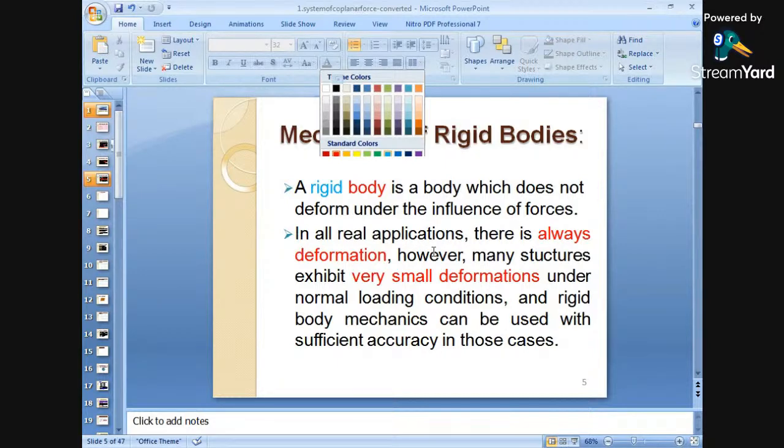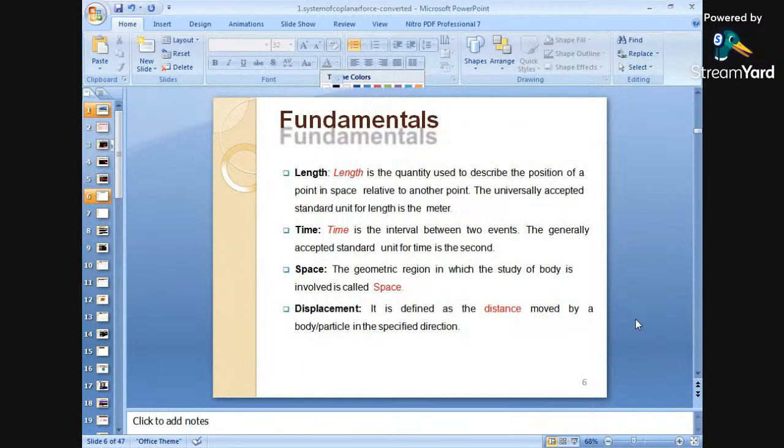In all real applications, there are always deformations. However, many structures exhibit very small deformations under normal loading conditions, and rigid body mechanics can be used with sufficient accuracy in those cases. That means every body will have some deformations. There are no such ideal bodies, okay? Because every body will have some deformations, and we will study the effect of these forces on the body. All these things we will study in this, okay?